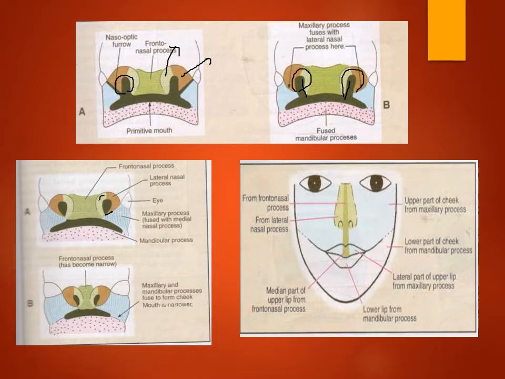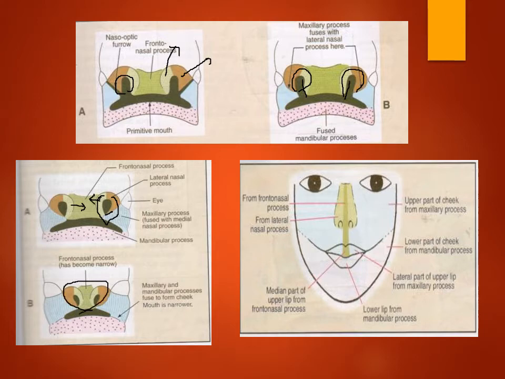the medial nasal process and the lateral nasal process slowly go down and meet here. This leads to the formation of the nasal pits, and as these processes go deeper, there is also thinning of the process, and this thinning forms the area of the lip.